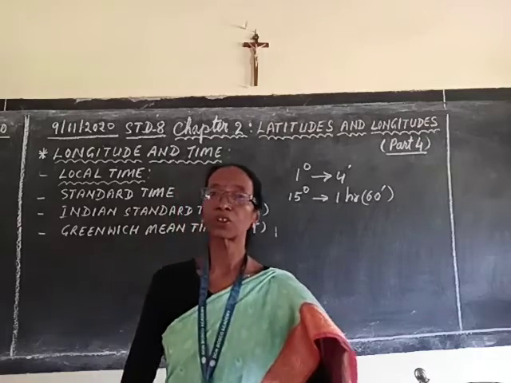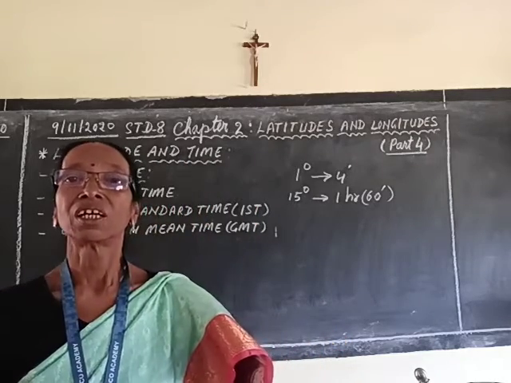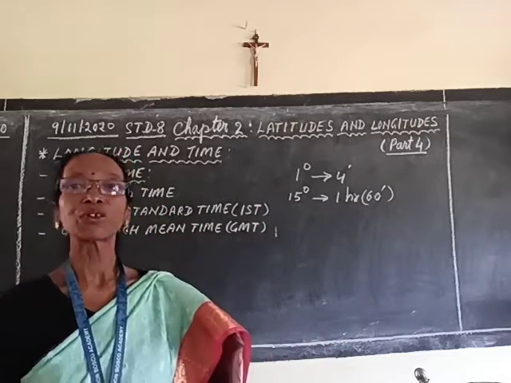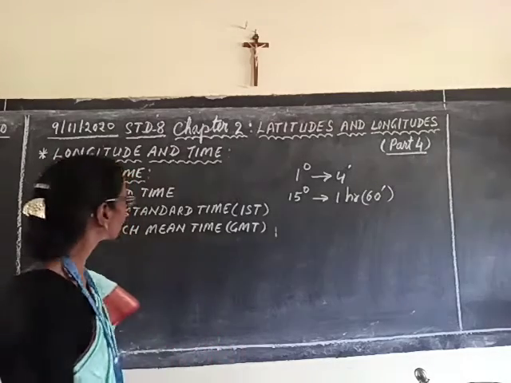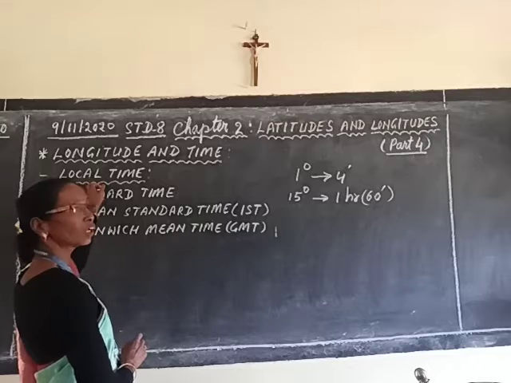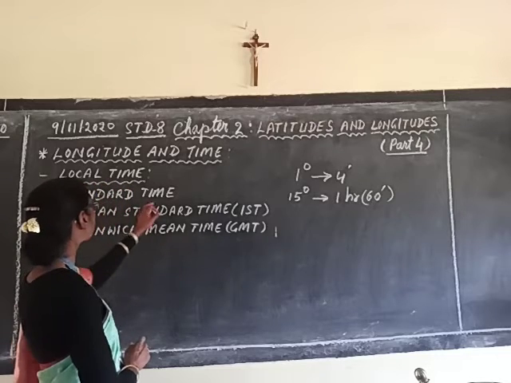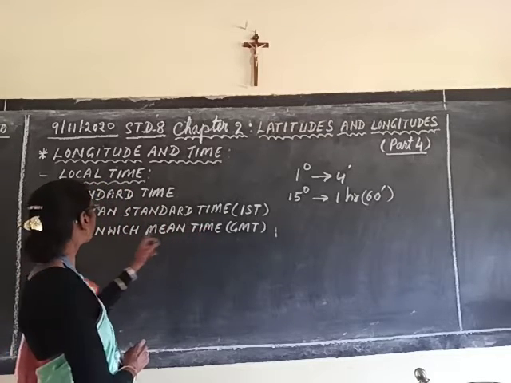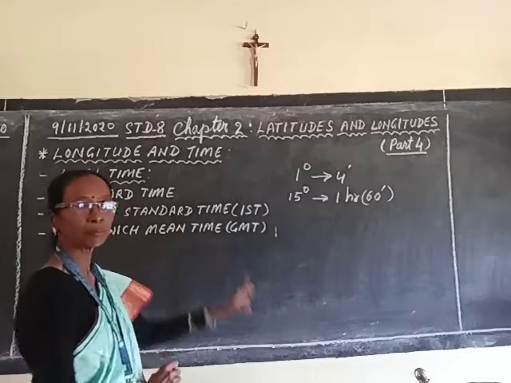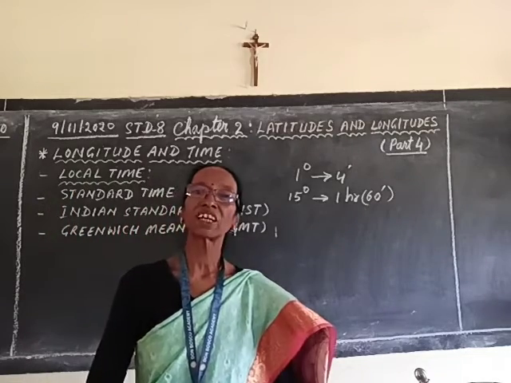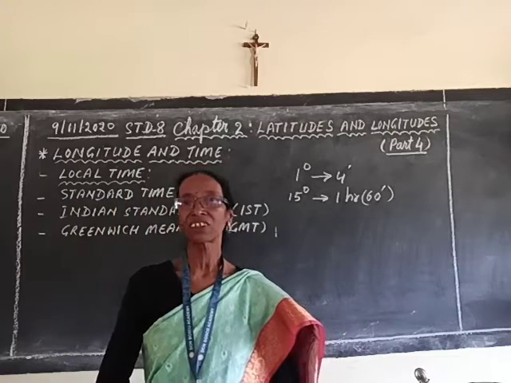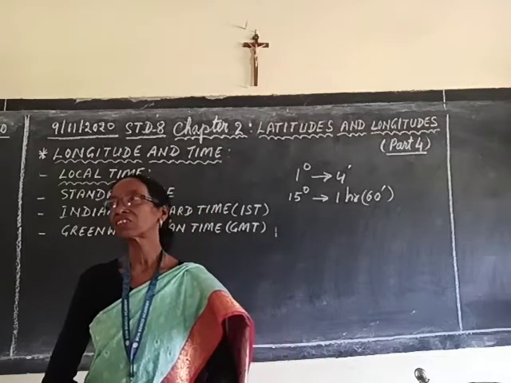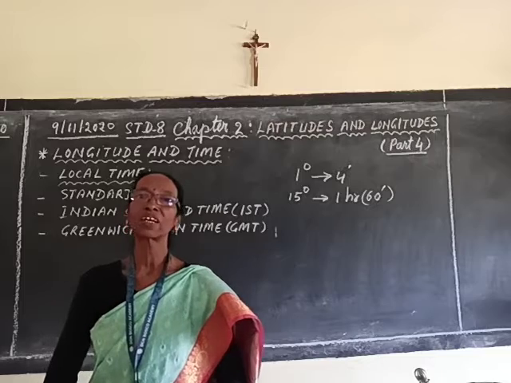And therefore, on the basis of this longitude and time, you should know some of the important terms, and they are local time, standard time, Indian Standard Time, and Greenwich Mean Time. What do you mean by the local time? The local time, which is recognized by the midday sun, is known as the local time.